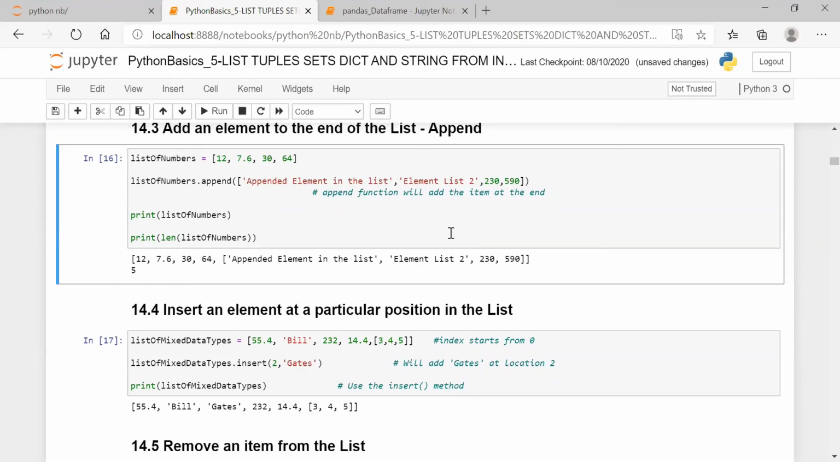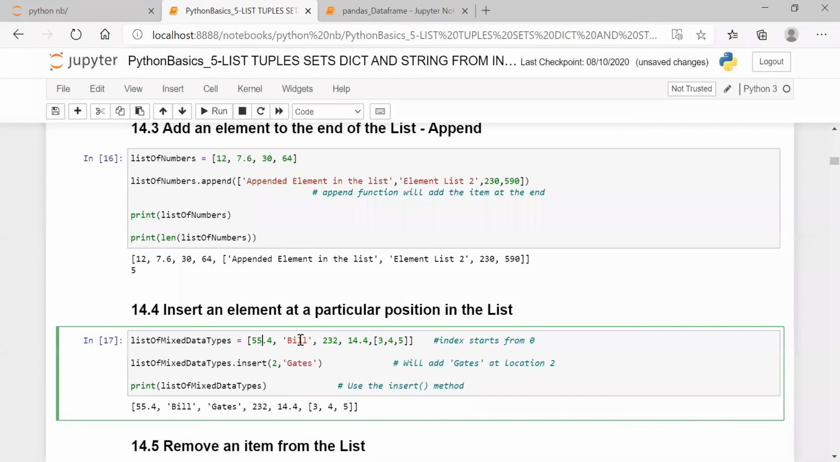Now, is it understood? I'm having a list of mixed data types. I want to add Gates next to Bill. That's what I am doing: list of mixed data types dot insert 2. So 0th element, first element, the second element will be my Gates. After that, I got the printout of 0, 1, 2, the second element, and after that you have the fourth and fifth element. Now you got it? Take a screenshot of these two, then we will go to the next one.